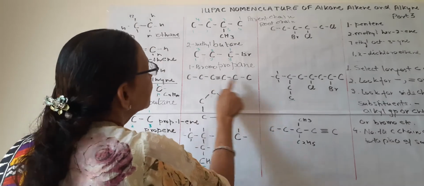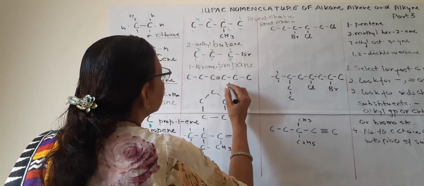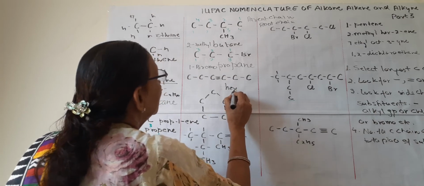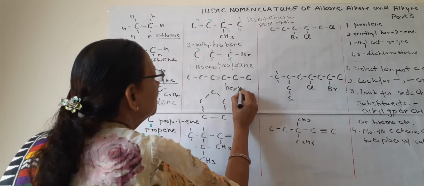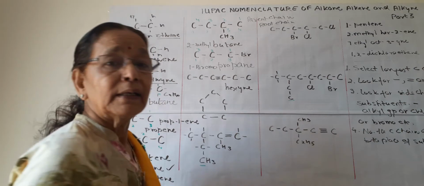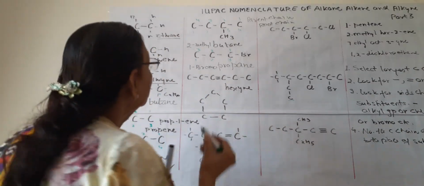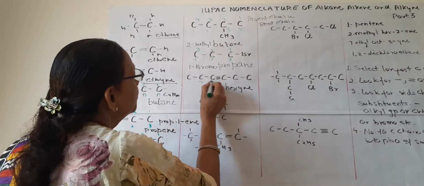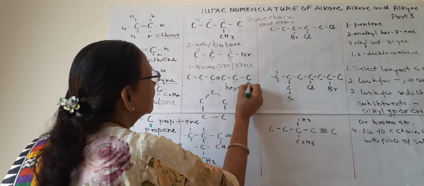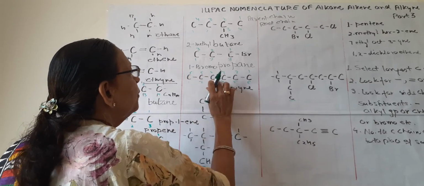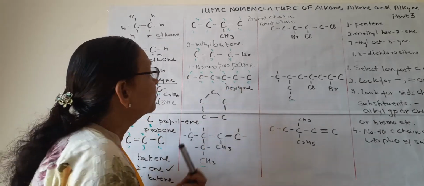Now see this. How many carbons? 6. So one thing is clear, it is hex. And 1 triple bond, so ine. This is hexine. 1 triple bond is there. Now number the carbon atoms. 1, 2, 3, 4, 5, 6. We want to mention the position of its triple bond.